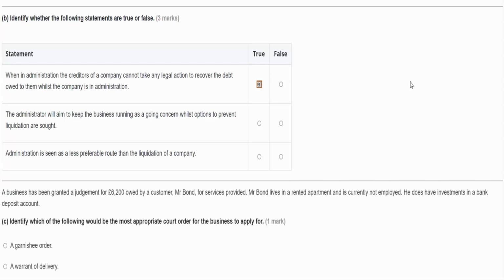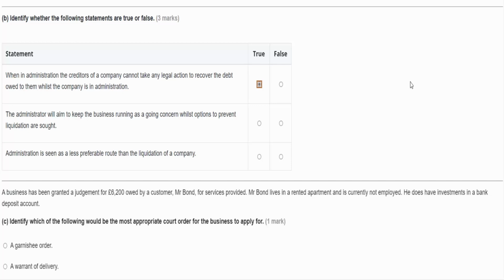When the company that owes money is in administration, that means they're being run effectively by the administrator, who is trying to set all their affairs in order and make sure the company survives this issue that they have at the moment with their lack of cash. And the company is protected while they're in administration, so that's true that we cannot take any legal action.